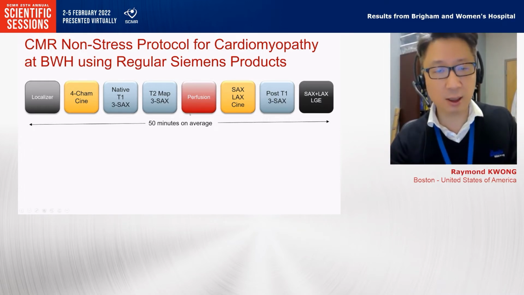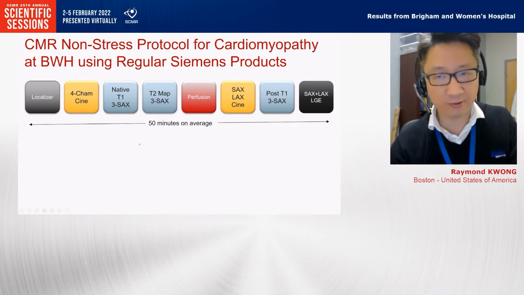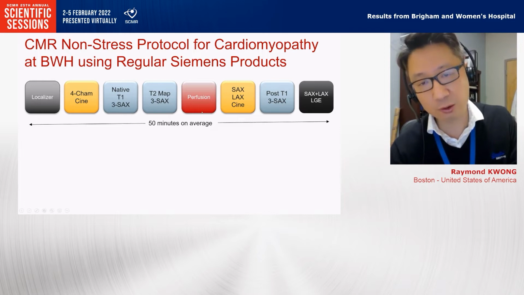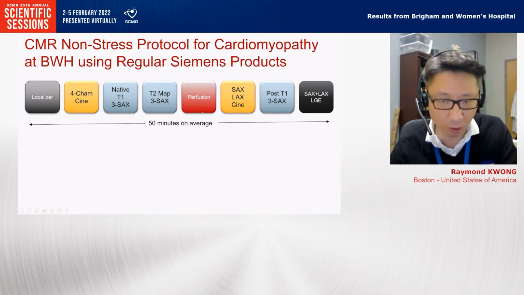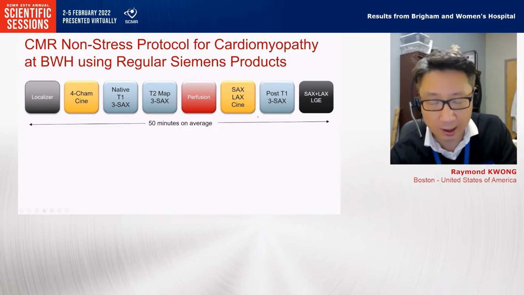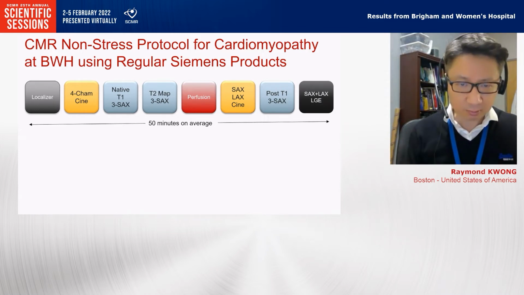This is the typical protocol for cardiomyopathy, which is fairly similar to many of your programs. The different T1 and T2 mapping, perfusion, rest. Sometimes we perform rest and stress as well, depending on indications, followed by cine function and LGE and post-contrast mapping sequences.